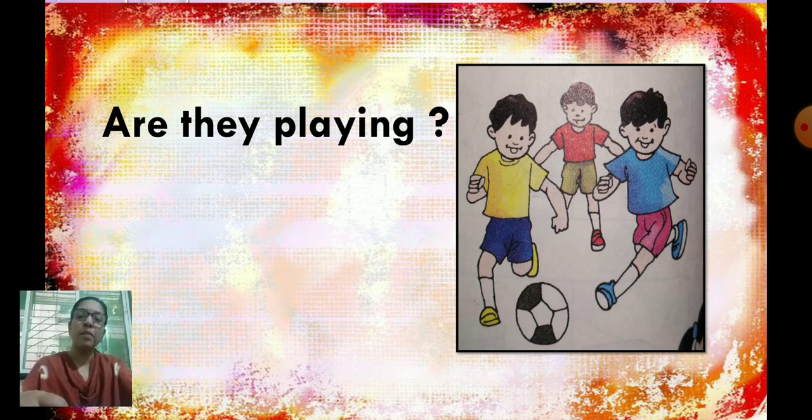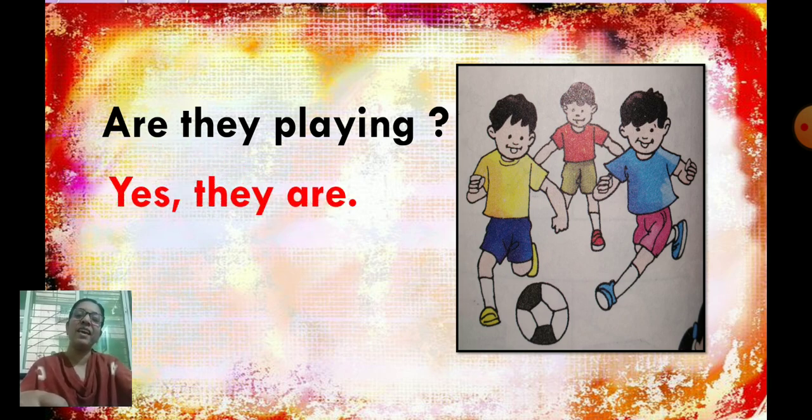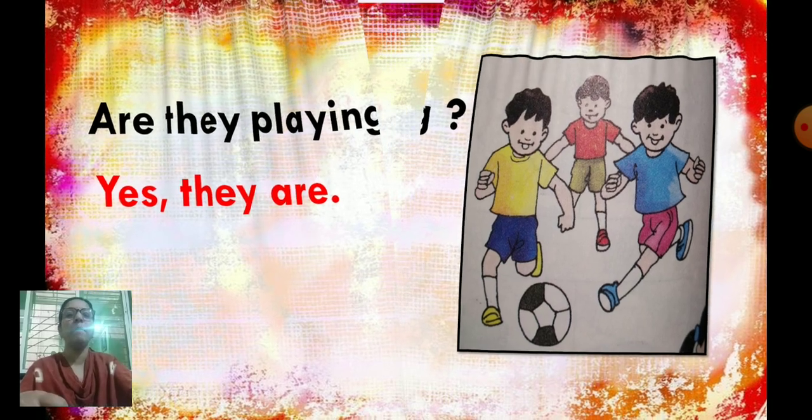Are they playing? Observe this picture properly. Do you agree that they are playing? Yes. How are you going to answer? Yes, they are. Are they playing? Yes, they are. Okay. Next example.